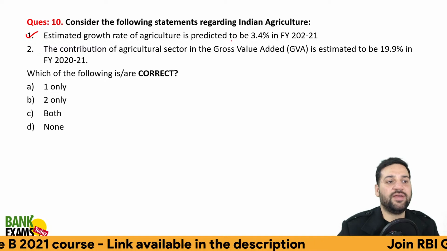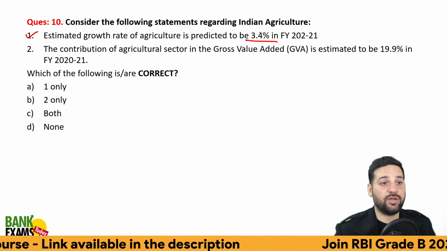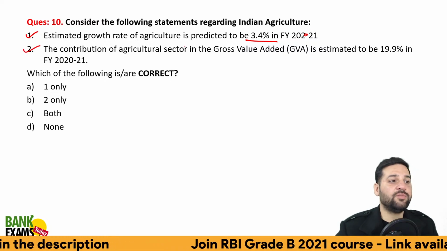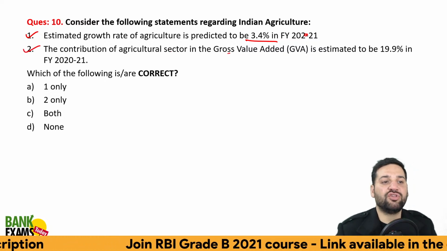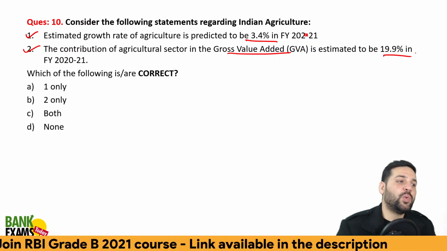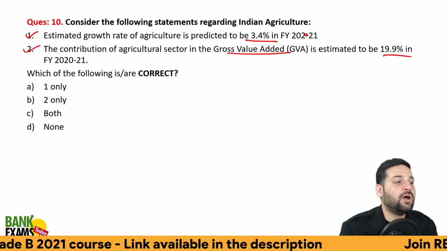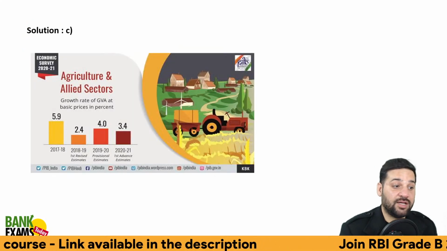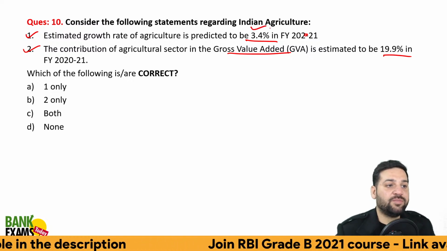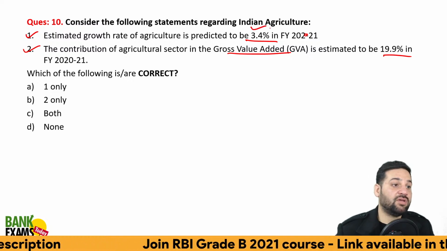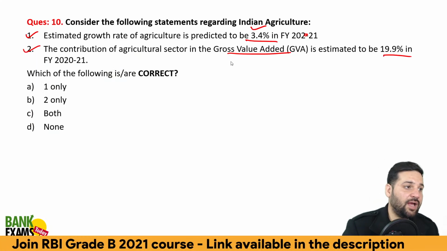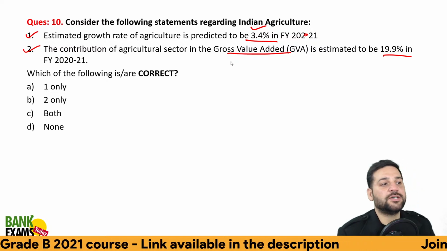Consider the following statements regarding agriculture. Estimated growth rate of agriculture is predicted to be 3.4% in 2020-2021. The contribution of the agricultural sector in the gross value added is estimated to be 19.9%. Which one is correct? C is correct. Both are correct actually. 3.4% to hai, and the expected contribution is around 19.9%. Nice.